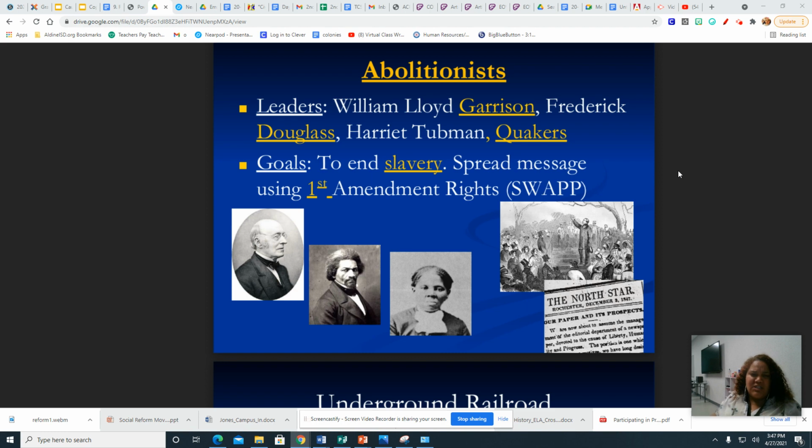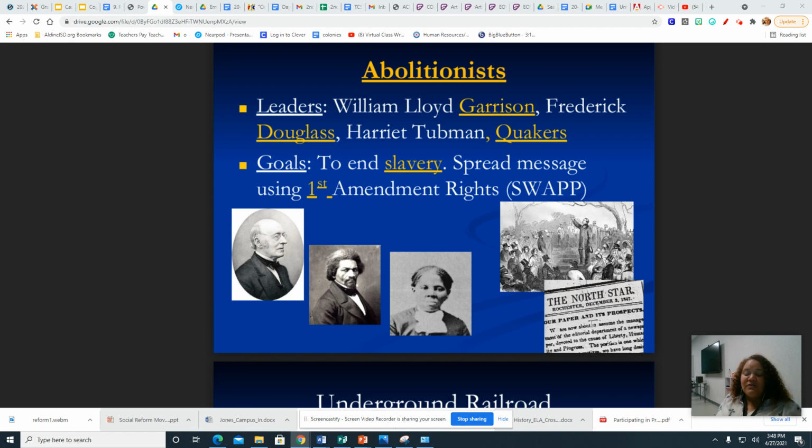So that's an abolitionist. The leaders are going to be William Lloyd Garrison, that's him right here, Frederick Douglass, right here, and Harriet Tubman, right here, and of course the Quakers, because remember the Quakers loved everybody. The goal is to end slavery. So they spread a message using the First Amendment rights. Remember, the First Amendment is your right to freedom of press, speech, assembly, petition, and religion.